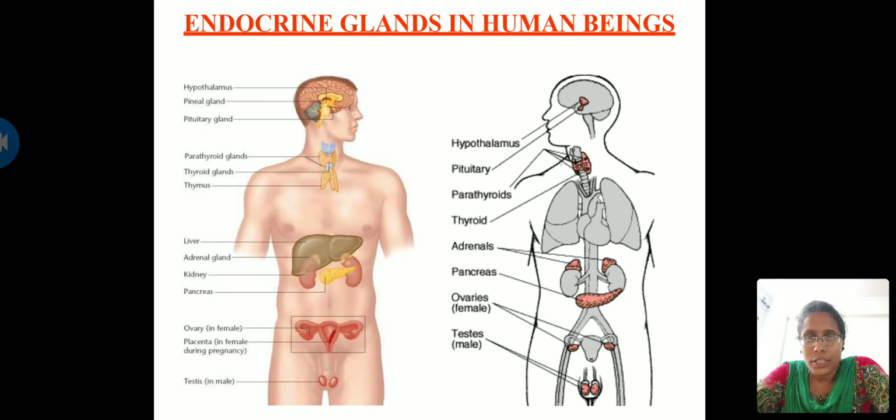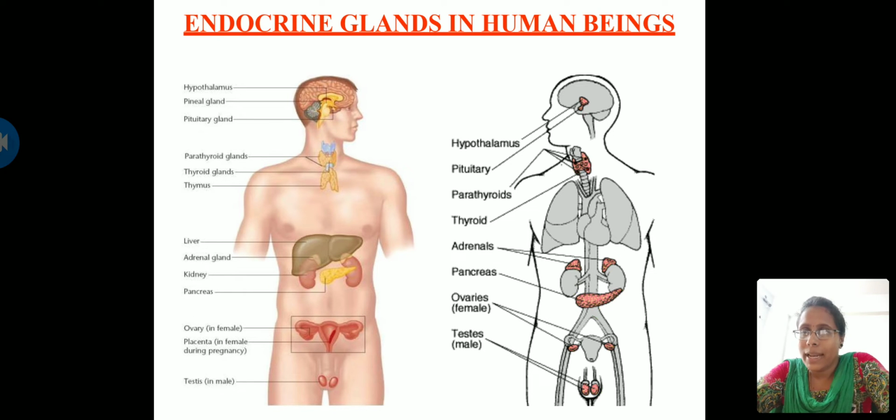Acromegaly is a condition seen in the age group of 30 to 60 years. The symptoms of acromegaly are enlarged lips, abnormal conditions in the face with an enlarged nose, big fingers, and the skin is not normal. They look entirely different from normal humans. This condition is seen due to the over secretion of growth hormone. So you will see three conditions related to this hormone: gigantism, dwarfism and acromegaly.